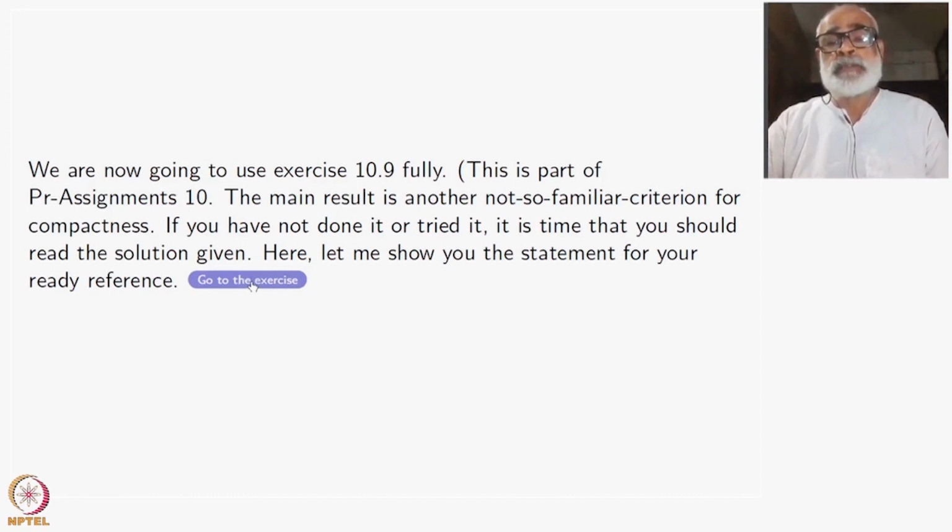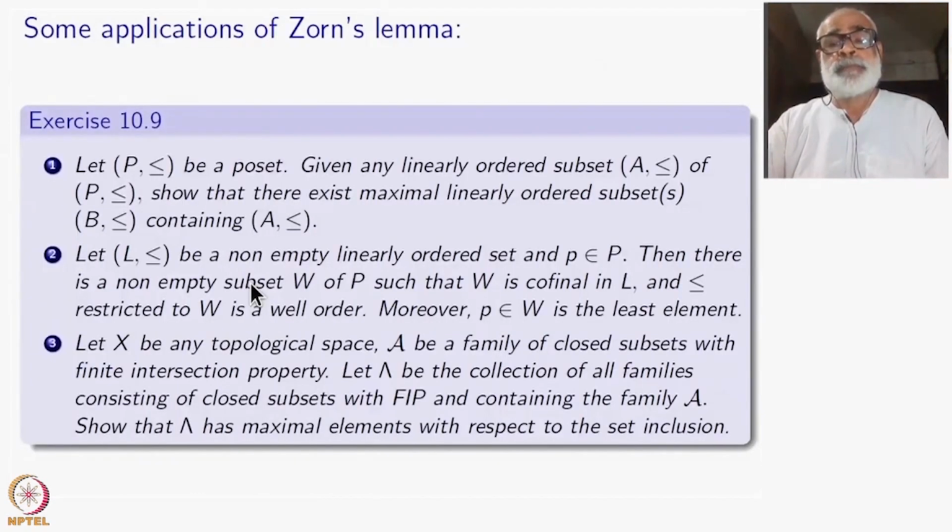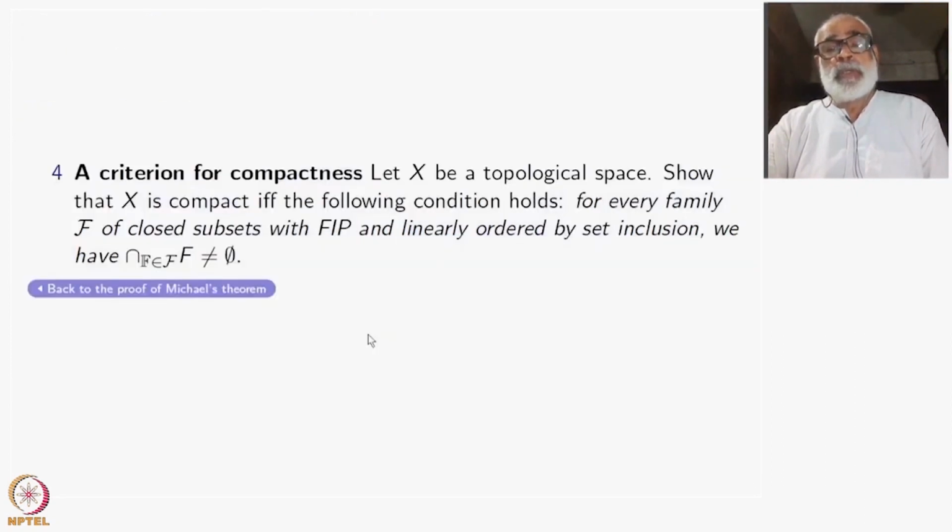Okay, exercise 10.9. Look at this part 4 here. This is the main thing that I have to use. Let X be a topological space. Show that X is compact if and only if the following condition holds.